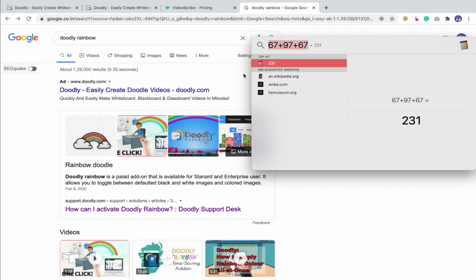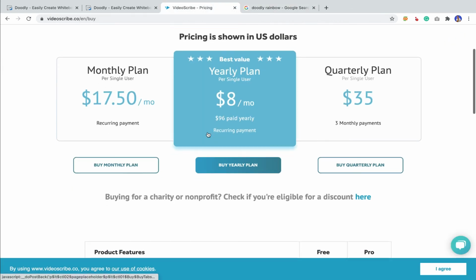If I compare this plan with Video Subscribe at $96 yearly, in Video Subscribe you have more assets, more hands that you can choose, and some other things that make it one of the best solutions for creating whiteboard videos. I have used both, and I think Video Subscribe is definitely a better product than Doodly, although it costs more. But look at the longer picture.